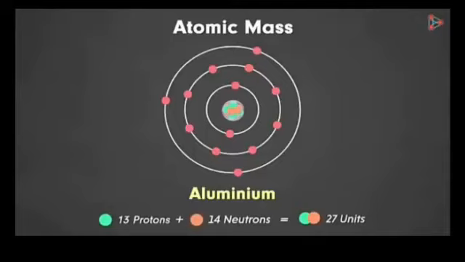So by summing up 13 and 14, we will get 27. So the atomic mass of aluminium is 27 units because it contains 13 protons and 14 neutrons. So the atomic mass or mass number of aluminium is 27 units.